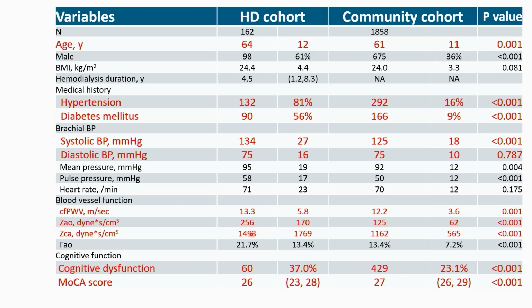And the proximal aortic impedance, which is the measure of proximal aorta stiffness, is about twice that of the community cohort. And CAPW is only increased marginally. For carotid characteristic impedance, they have a similar increase, but the extent is similar to CAPW. Around one third of the population have cognitive dysfunction. The MoCA score on average is 26.